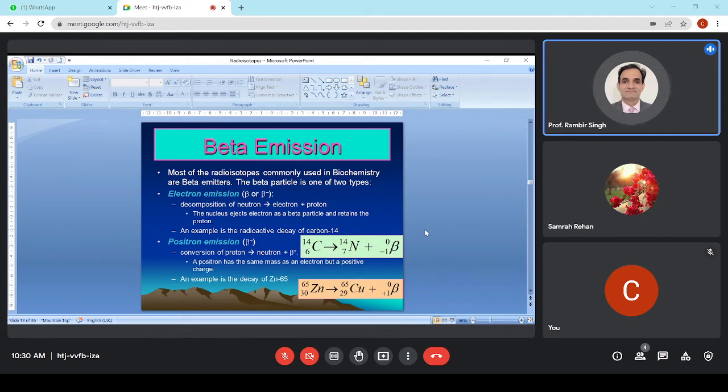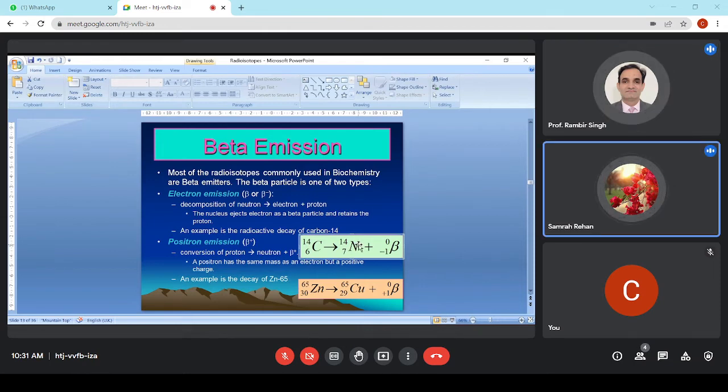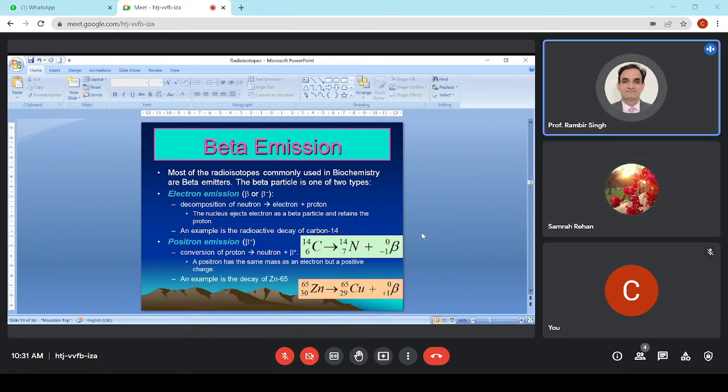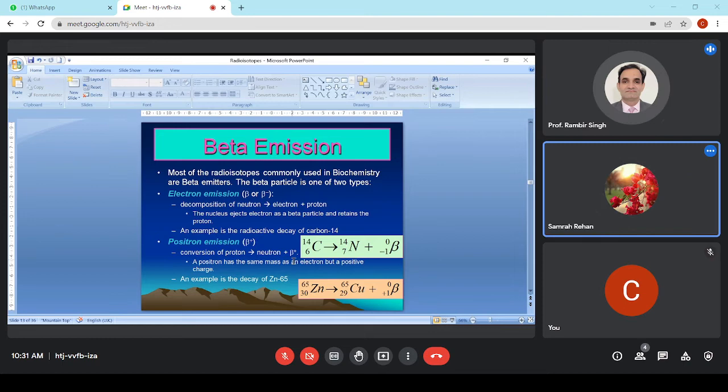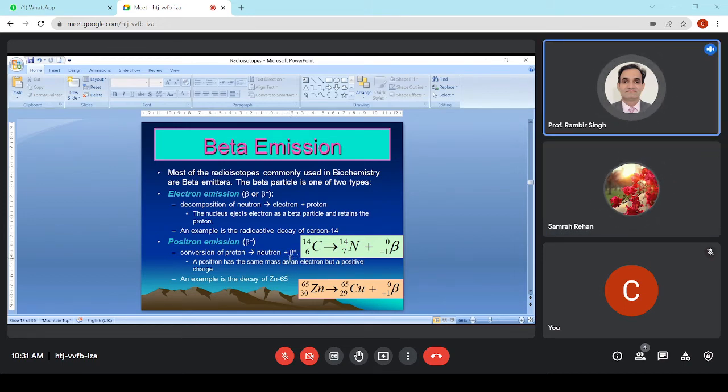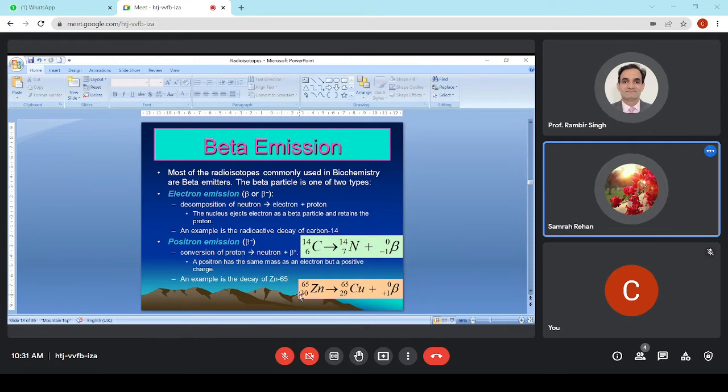Then we have positron emission. This is the conversion of a proton into a neutron. A positively charged particle is converted into a neutron. There is no change in mass, only a change in atomic number, which is reduced.